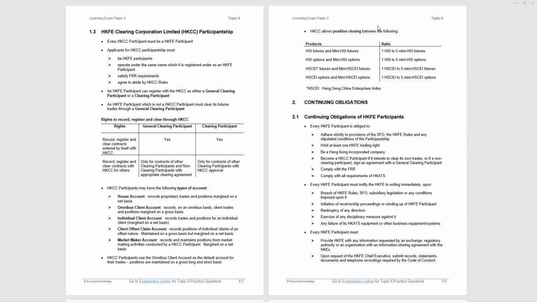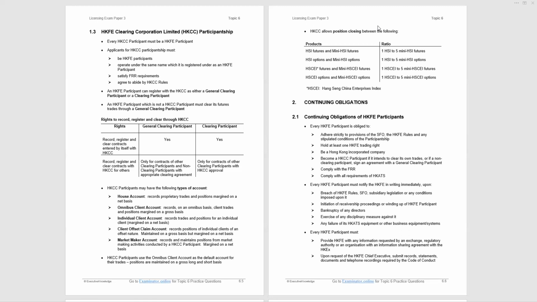The general clearing participants are the big ones, and it's worth their while to have clearing capabilities, and they can charge non-clearing participants fees to clear through them.